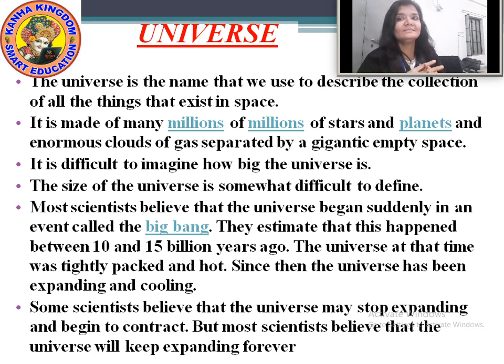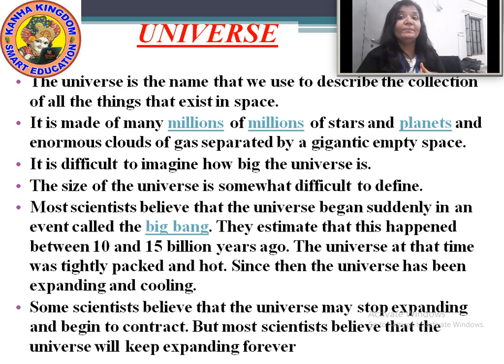Okay, so this is all about our universe, in which everything, the collection of all the things, is there. It is the planets, sun, stars, satellites, moons, asteroids, meteors, Milky Way, galaxy, everything, and even the billions and billions of stars.